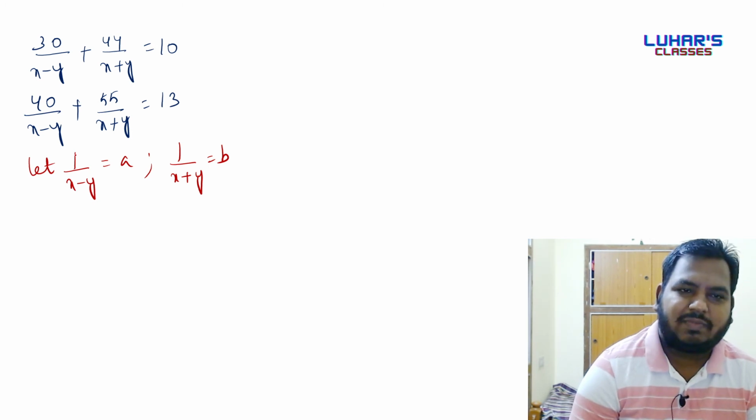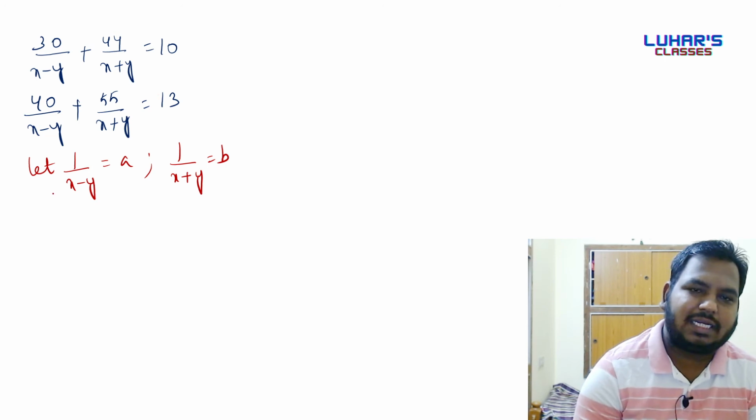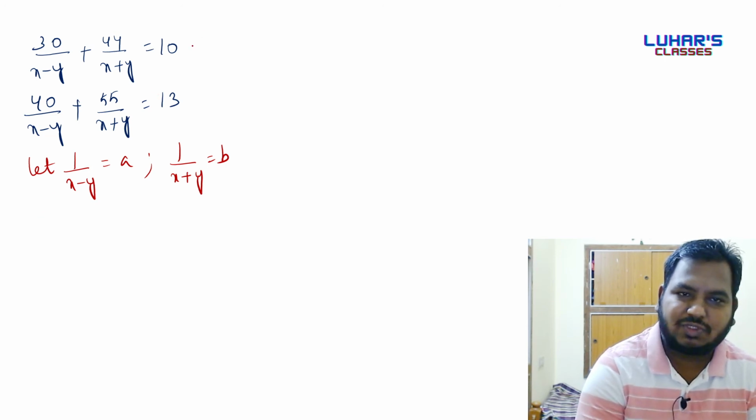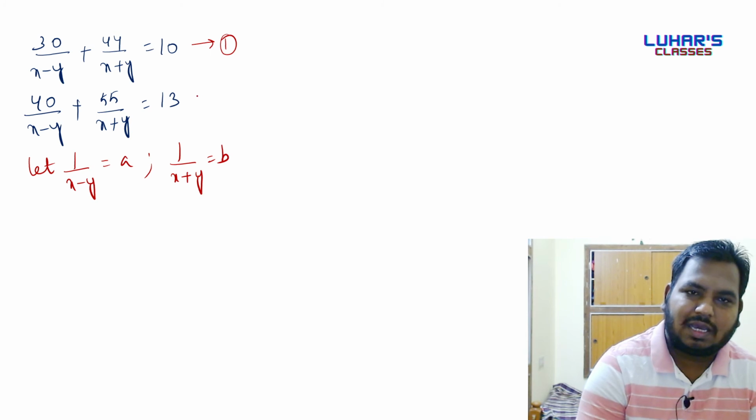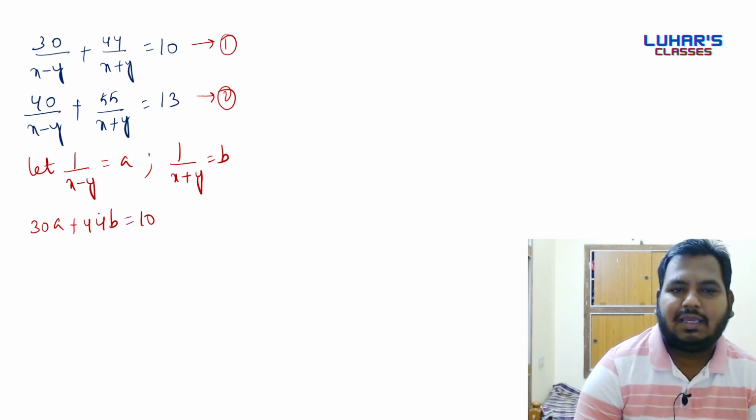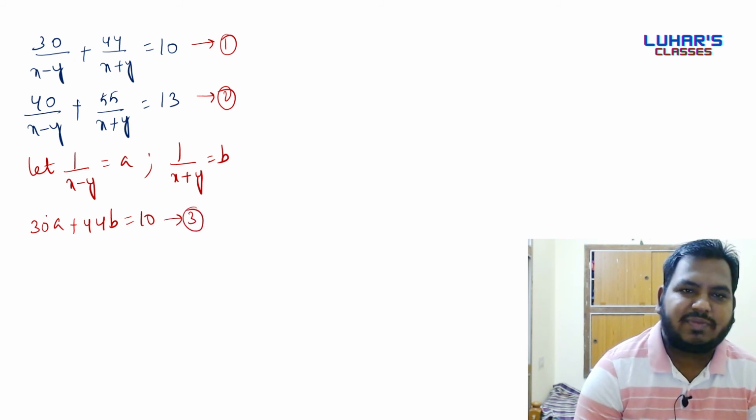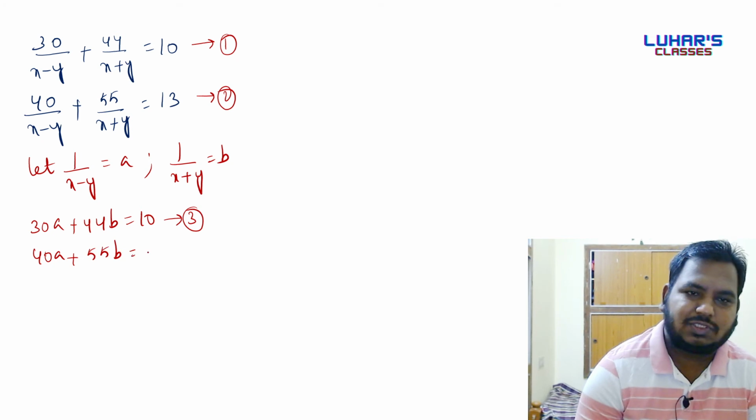If I use the first equation, I am going to get 30a plus 44b is equal to 10. We'll call this equation number 3. Now from equation number 2, I am going to get 40a plus 55b is equal to 13. This is equation number 4.